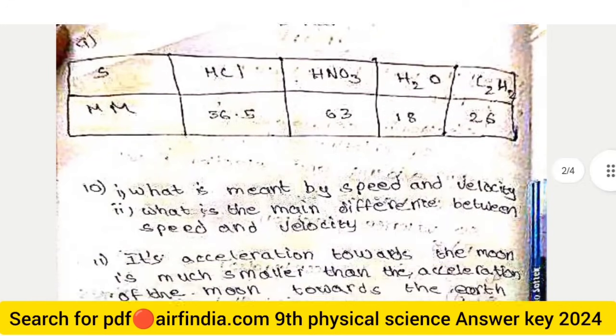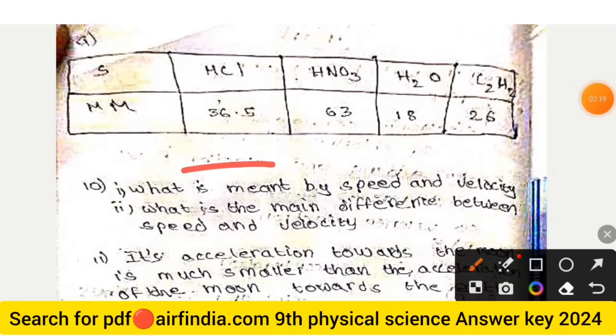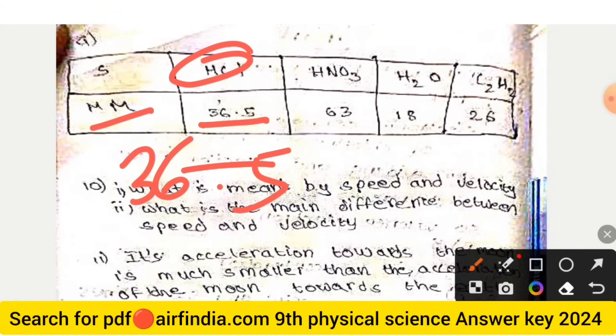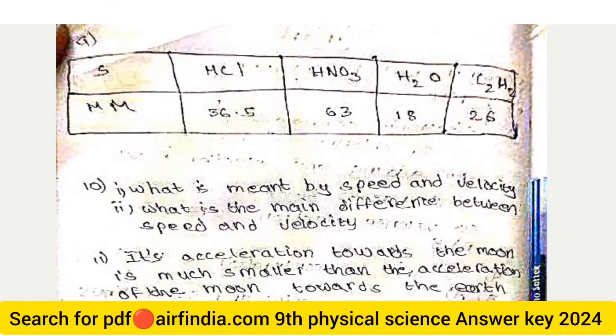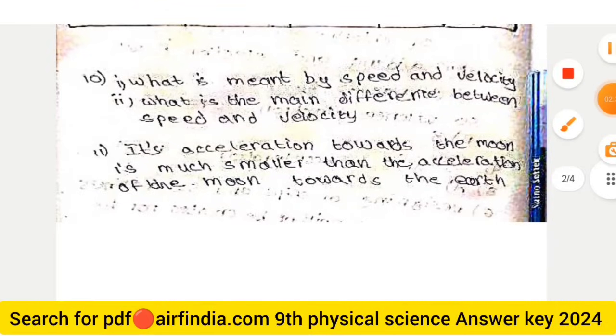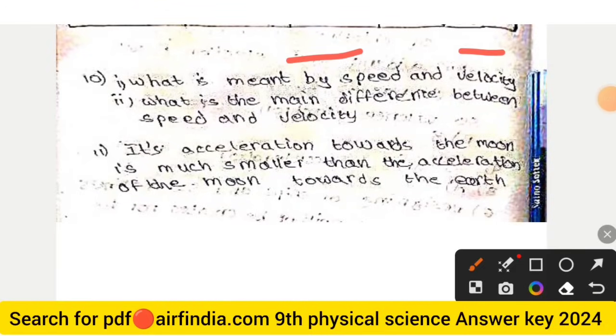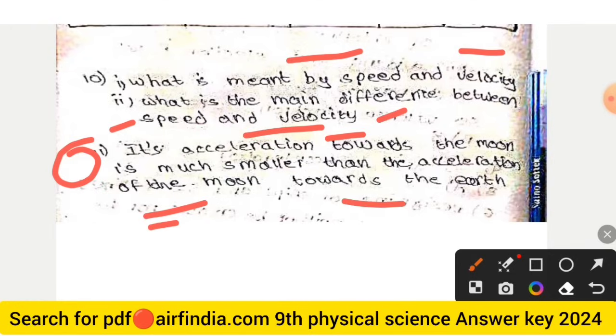The next question is of 2 marks. This is the chart table, and you have to complete the table. Hydrochloric acid, molar mass 36.5. HNO3, nitric acid, is 63, and H2O is 18. And C2H2 is 26. So this is the molar mass. And question number 10 is: what is meant by speed and velocity? What is the main difference between speed and velocity? And the next, question 11: the acceleration of the earth towards the moon is much smaller than the acceleration of the moon towards the earth.